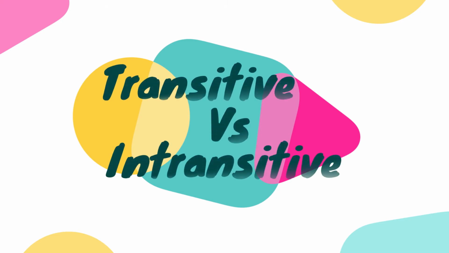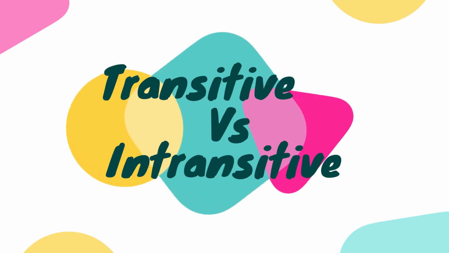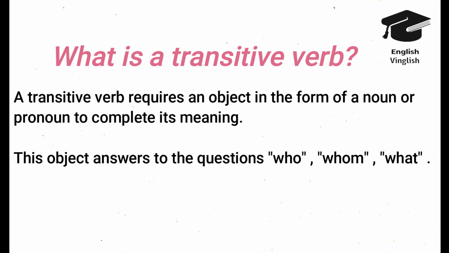Today we are going to start another activity related to transitive verbs and intransitive verbs. As you can remember, we have learned what are transitive verbs and what are intransitive verbs under the lesson verbs. So today we are going to discuss more about transitive verbs and intransitive verbs with this activity. So guys, let's recall our memory about transitive verbs and intransitive verbs.